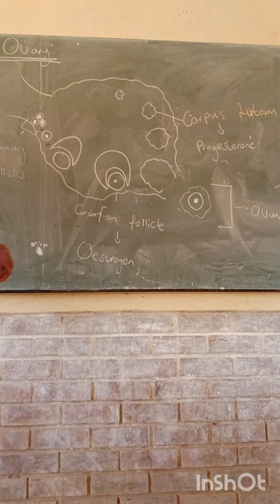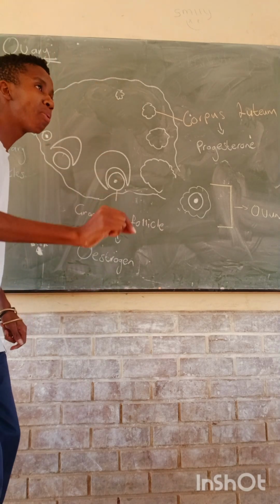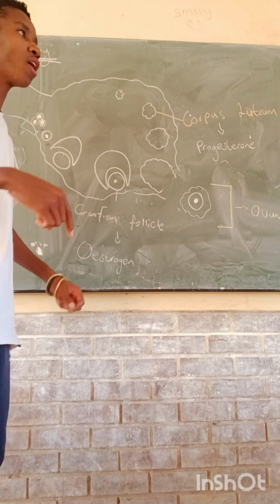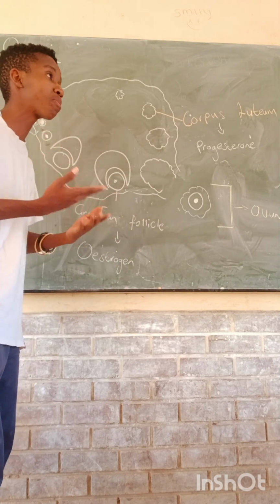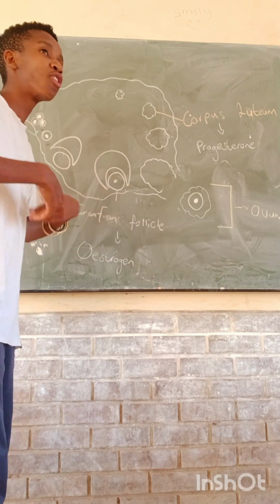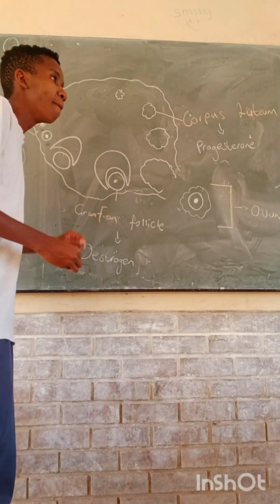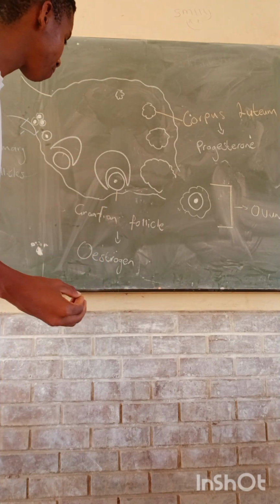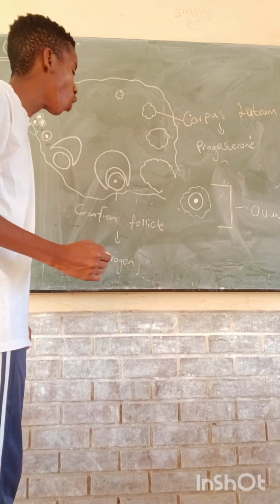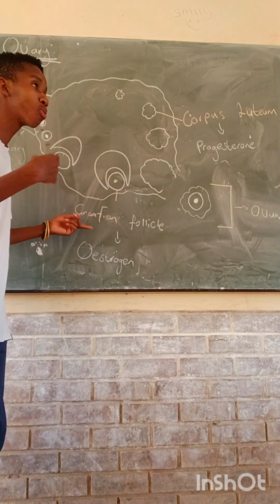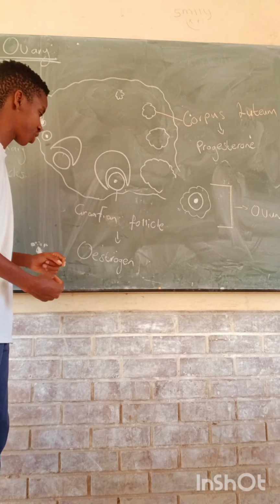Remember, the main purpose of the menstrual cycle is to prepare the female for the possibility of getting pregnant. Meaning it is there not because a woman must get pregnant, but to prepare the body for the possibility. If it is possible for the female to get pregnant, that means the menstrual cycle has to occur. So because it must make sure that it prepares the body for the possibility of pregnancy, it has to produce some things. So it has to develop and go through several stages.